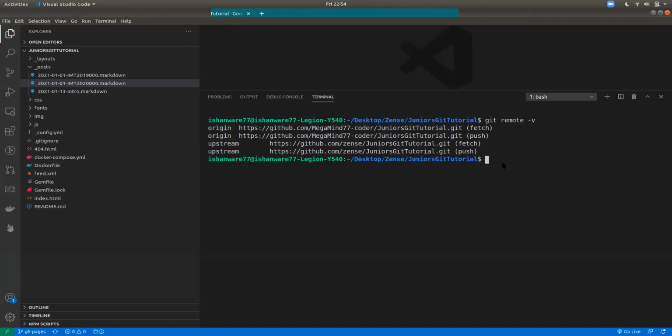Okay, fine. Let's get back to it. Yeah, so upstream is the main repo. So it's clear till now, right?